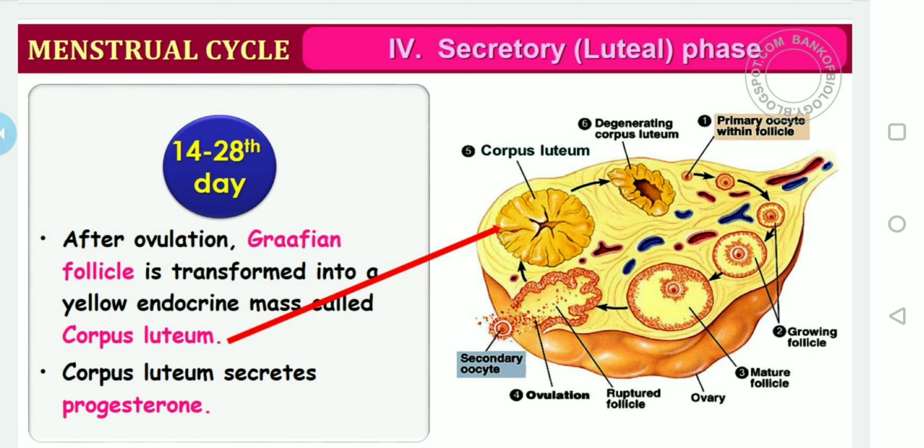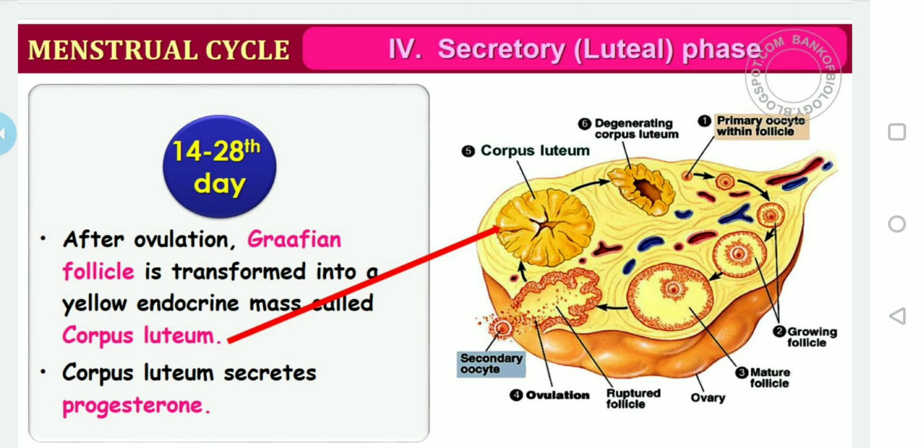Remember, they can also ask a one mark question, what is corpus luteum? Then you should write that ovulation is followed by the luteal phase, during which the ruptured parts of the Graafian follicle transform into the yellow body called corpus luteum. I hope you can identify it on the right side. Yes, it is labeled also.